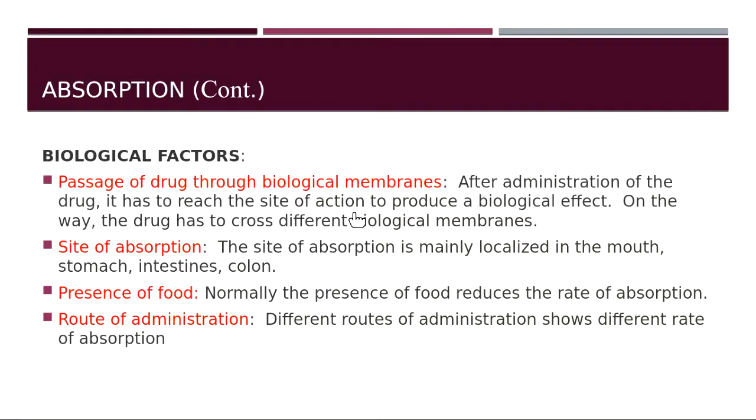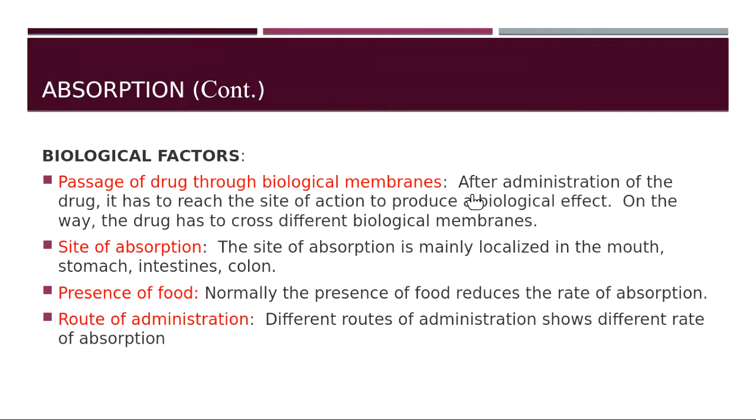For example, if we are taking a painkiller for knee pain, the drug is taken orally. So from the alimentary tract, it has to reach the site of action to reduce pain. So reduction of pain is nothing but the biological effect.